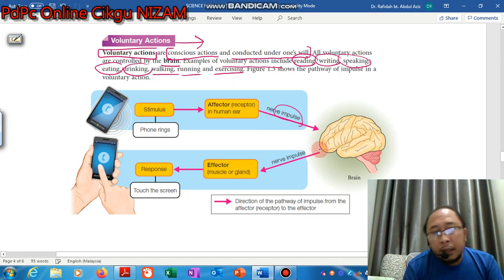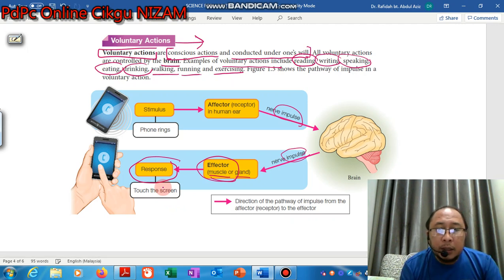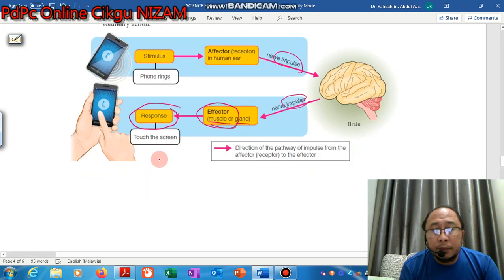When interpreted, it will produce impulses also to the effector. This effector, whether muscle or gland, will respond to the stimulus that has been detected, so a response will be produced. This is what we call voluntary action, in which we can control the process that occurs.